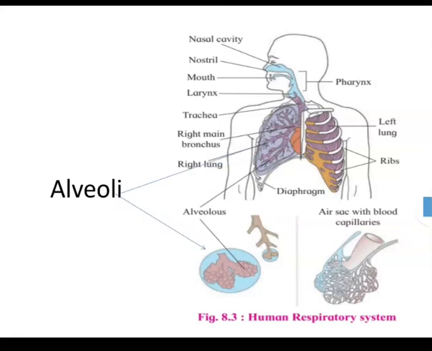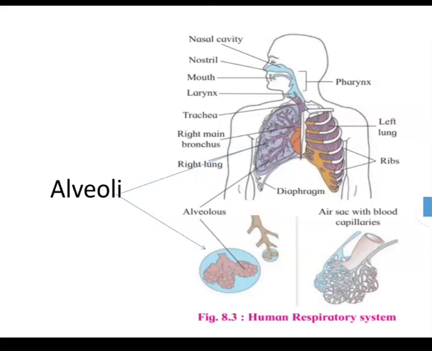Next, the alveoli. These are thin walled lobulated structures like a bunch of grapes. Each alveolus is surrounded by a network of capillaries of pulmonary arteries and veins.